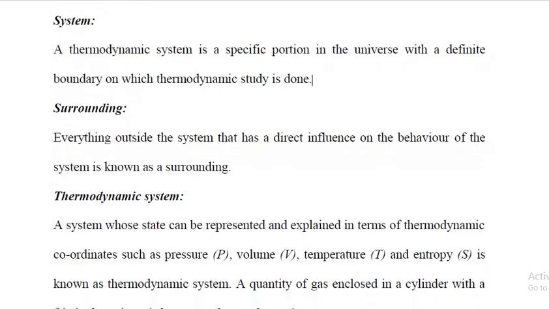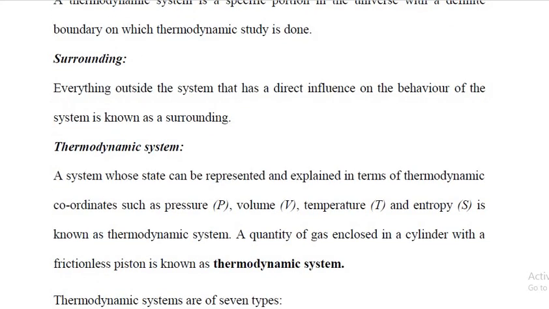Next, thermodynamic system. A system whose state can be represented and explained in terms of thermodynamic coordinates such as pressure, volume, temperature and entropy is known as thermodynamic system. A quantity of gas enclosed in a cylinder with a frictionless piston is known as a thermodynamic system. So this is an example for thermodynamic system.